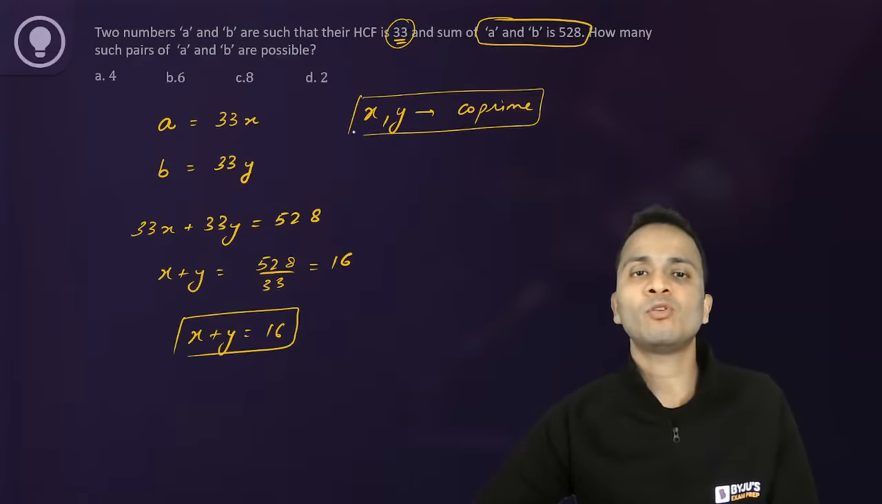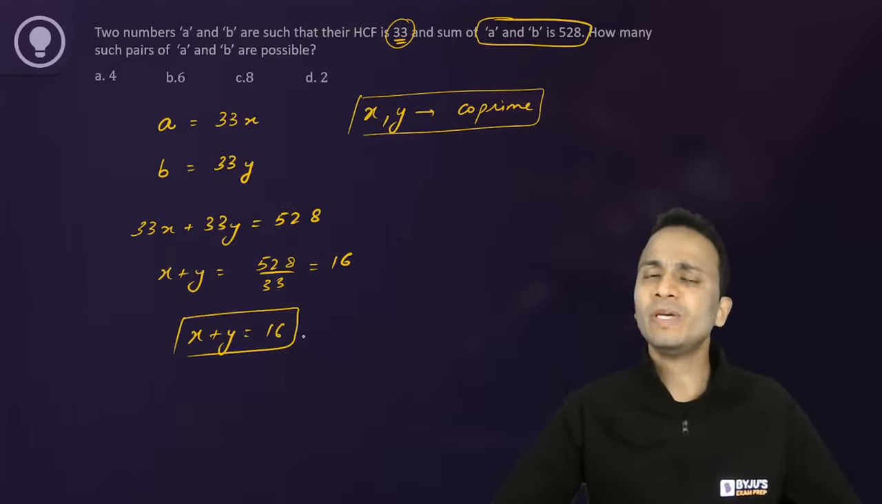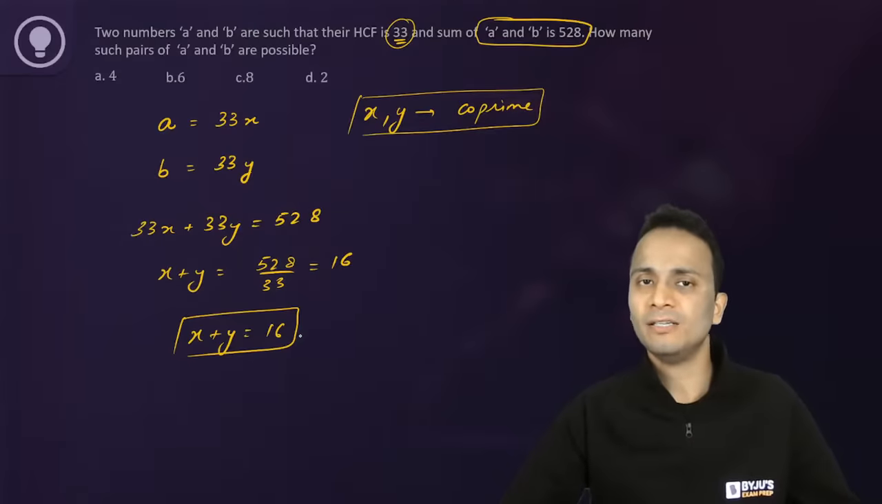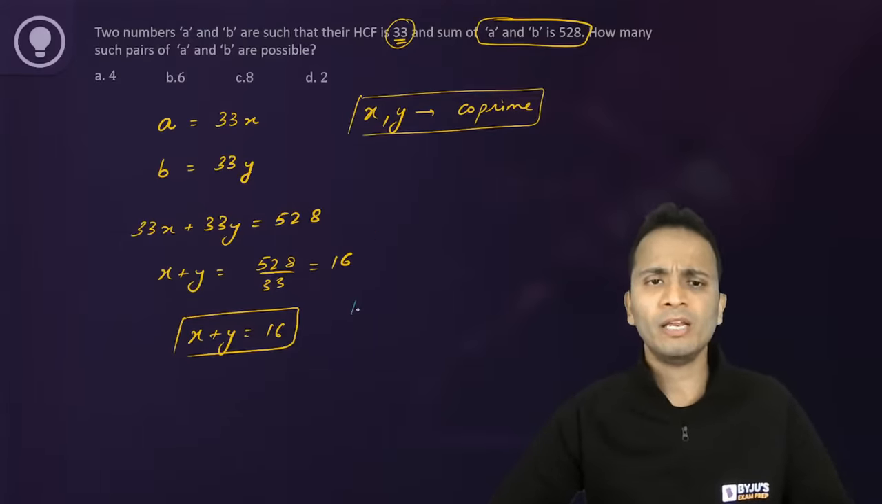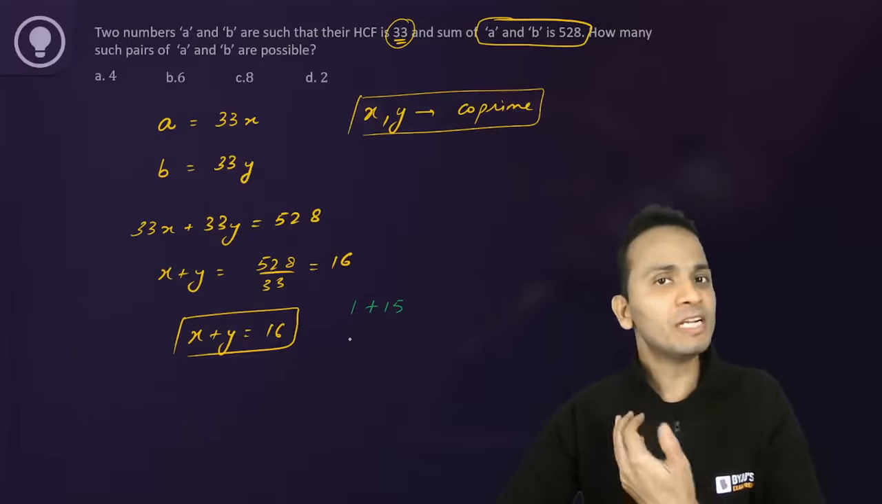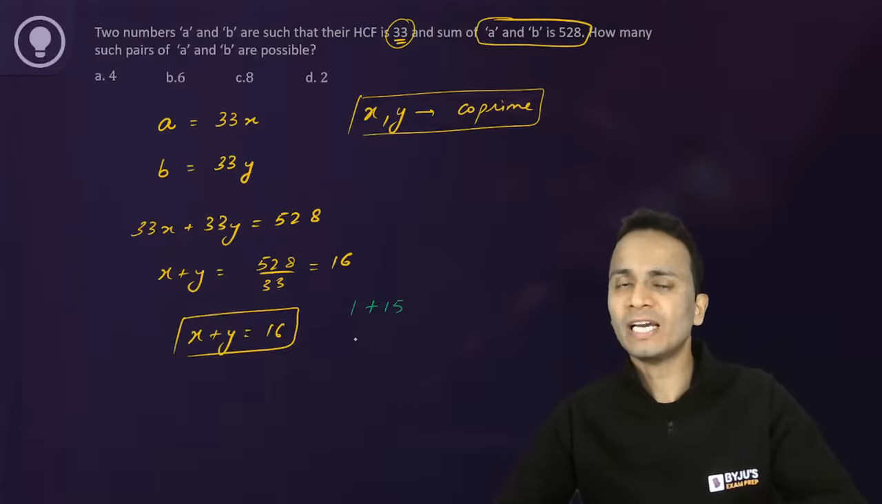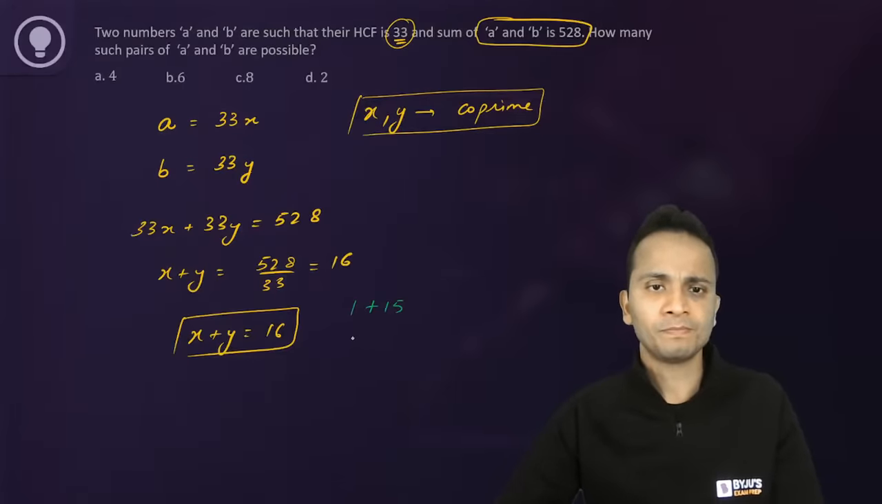And we know that x and y are co-prime with respect to each other. So in how many ways can I express 16 as the sum of two co-prime numbers? A little bit of hit and trial. 1 plus 15. Then 2 and 14, two even numbers will never be co-prime, so you can always skip even numbers. If I consider 2, then 14 will come with it. 2 and 14 are not co-prime. 3 and 13, 5 and 11, 7 and 9.